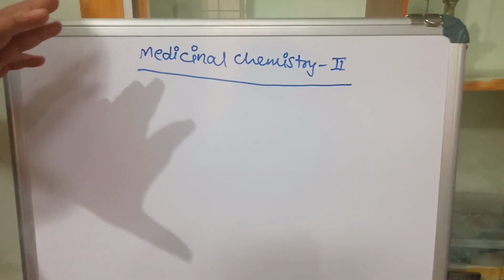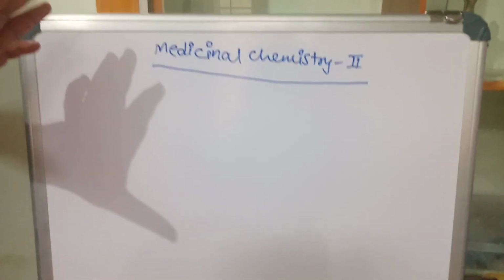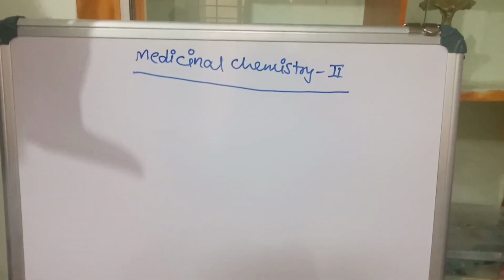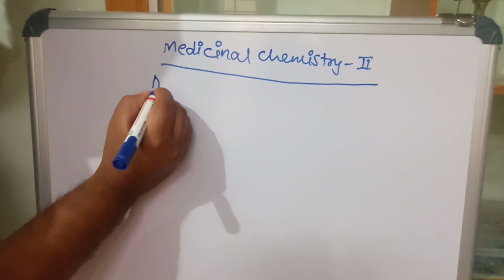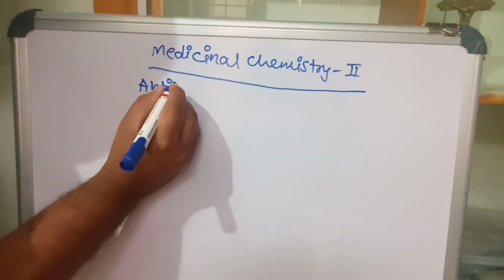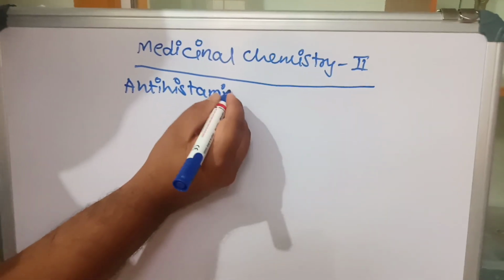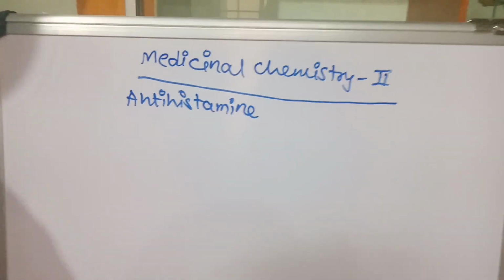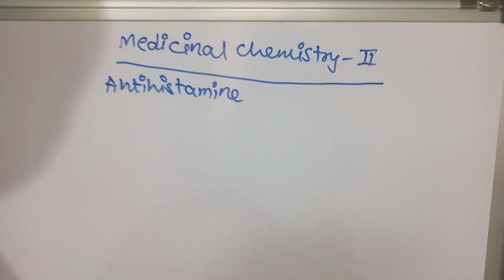In this subject we are having 5 units. In that first unit, first topic, today I am going to give you the lecture. The first topic is antihistamine. Now, what are the contents that we are going to discuss here?